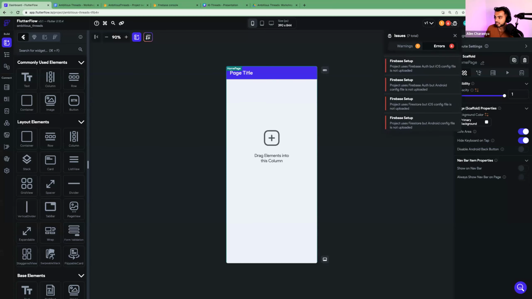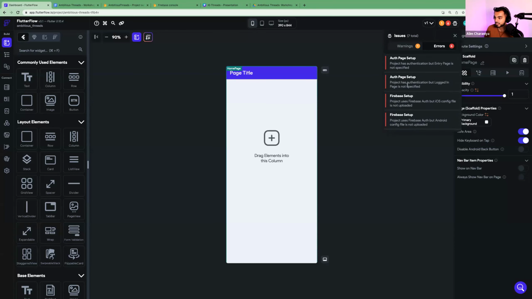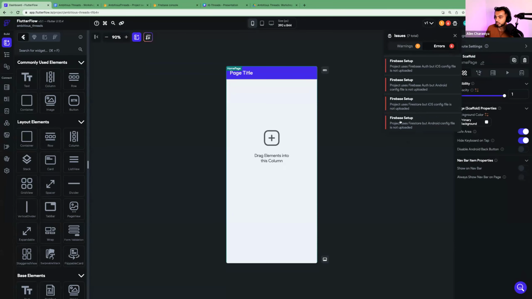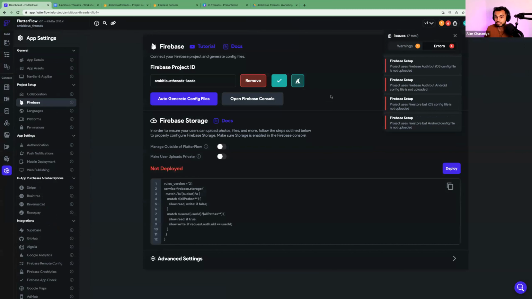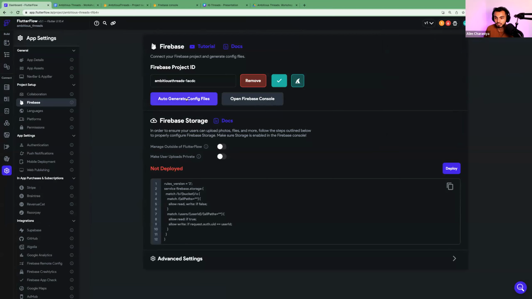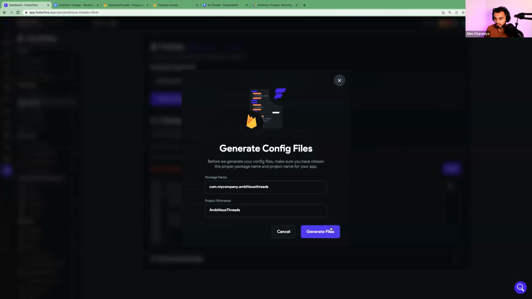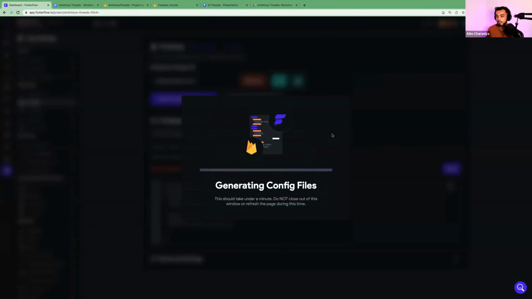As you can see, once I tap on my bug explorer here, I see Firebase setup, Auth page setup. The cool thing about FlutterFlow is that when you click on any of these items, it will actually take you to where you need to go. Okay, so let's start by clicking here and we'll work our way from the bottom. So my first bug is project uses Firestore, but Android config file is not uploaded. So I'm going to click on that and it'll take me here. Then I'm going to hit auto generate config files and hit generate files again. And our goal right now is to get FlutterFlow to be happy.